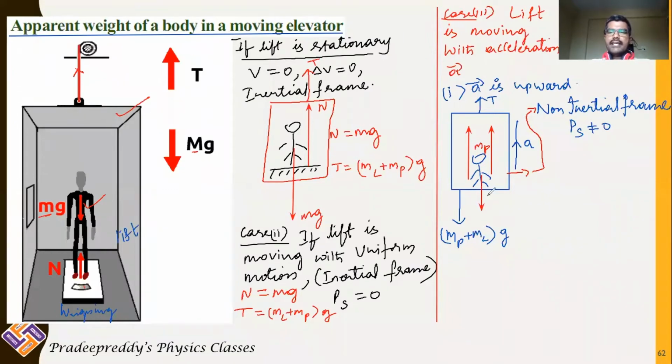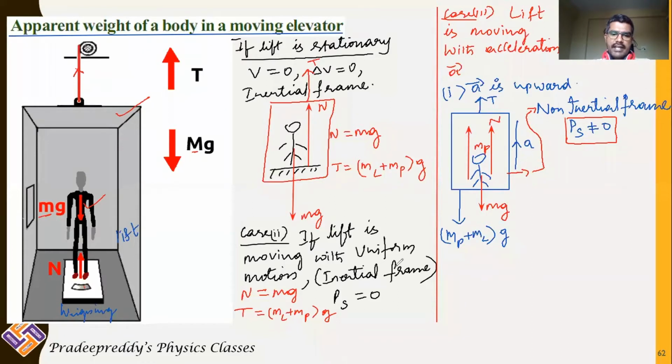Observe this carefully. Once again I am repeating, upon this person there is gravitational force acting in downward direction, and there is normal reaction of the lift which is acting on the person, and along with that, as I told you, in non-inertial frame there is a pseudo force, and this pseudo force will be opposite to the acceleration of the lift.